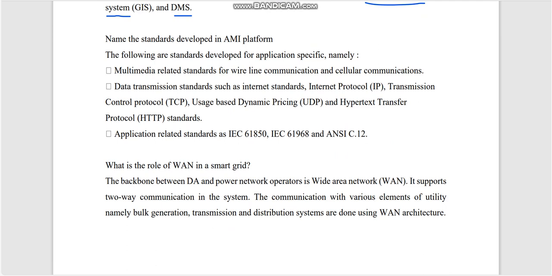Next, name the standards developed in AMI, that is, the advanced metering infrastructure platform. They developed some standards: multimedia related standards, data transmission standards like TCP, UDP and HTTP hypertext protocol, and application related standards like IEC 1968 and ANSI C12. If you write all the standards, you will get 2 marks.